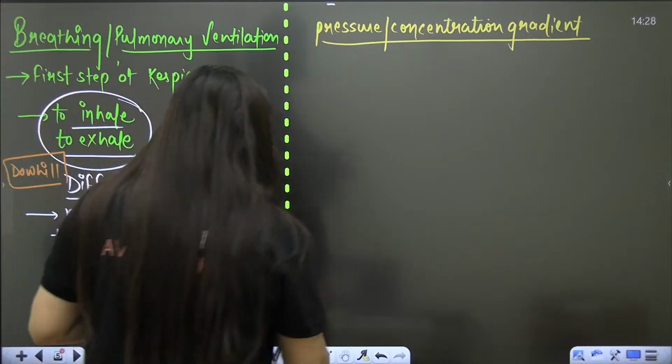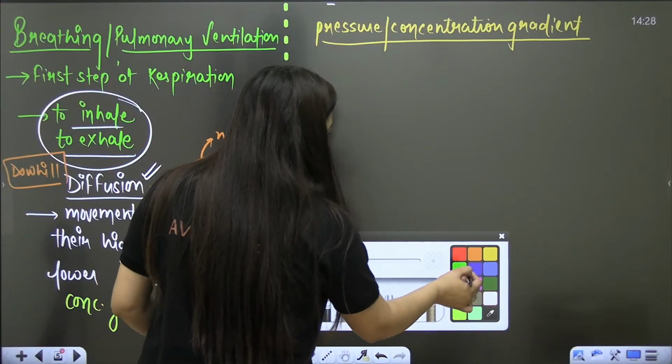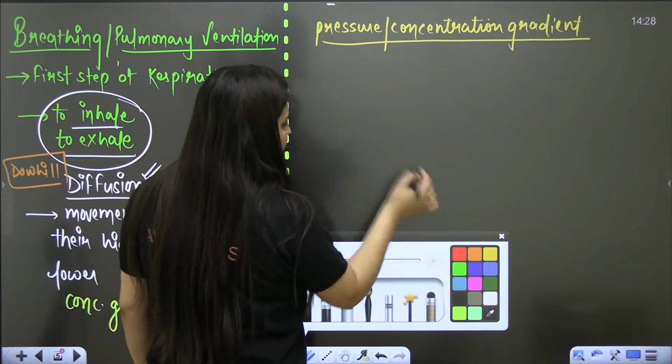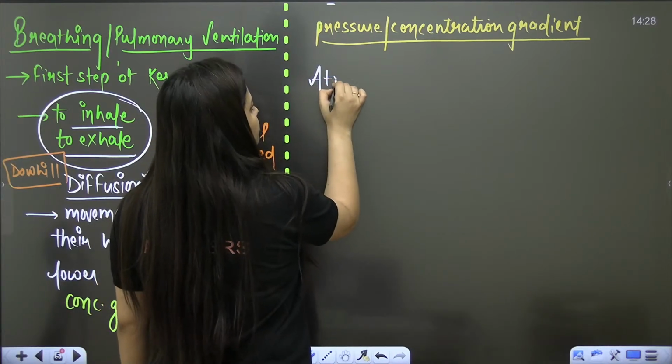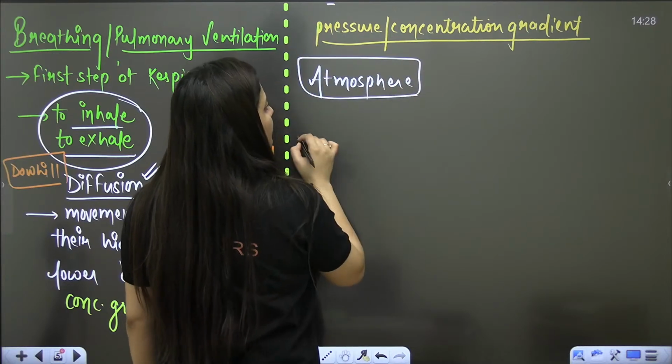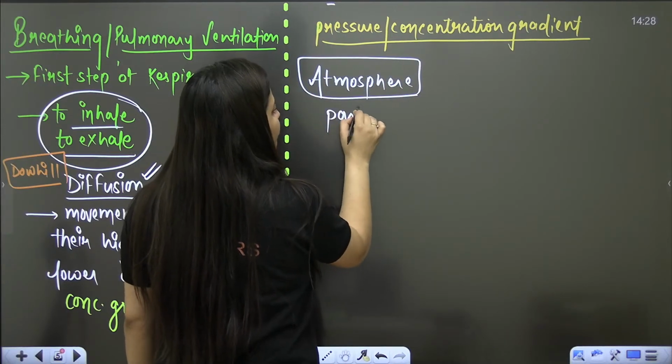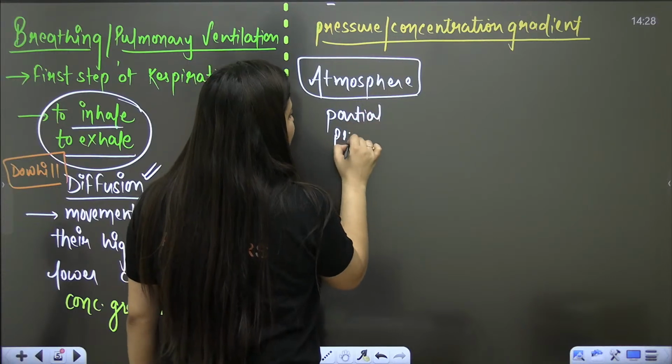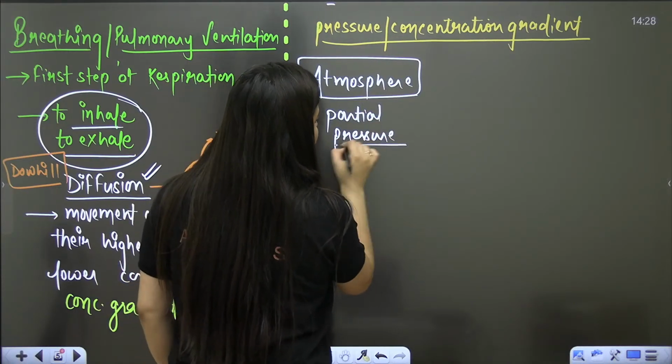So when we inhale, we breathe, right? So basically in the atmosphere, the partial pressure of, I'm going to use the word partial pressure, let me explain this as well.